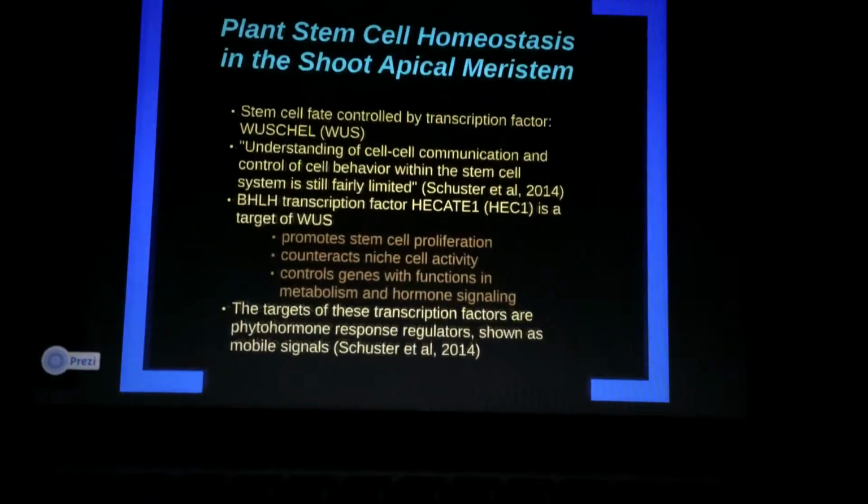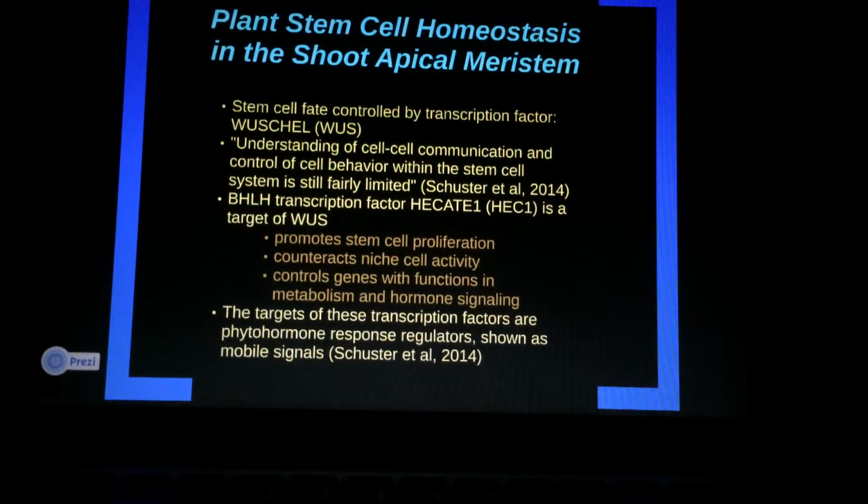In addition to the primary article, another article was found that describes a transcription factor that can be targeted in studying shoot apical meristem, otherwise known as SAM, a good source of studying plant stem cell homeostasis. Stem cell fate in SAM is controlled by the transcription factor WUSCHEL or WUS. However, understanding of cell-to-cell communication and control of cell behavior within the stem cell system is still fairly limited.